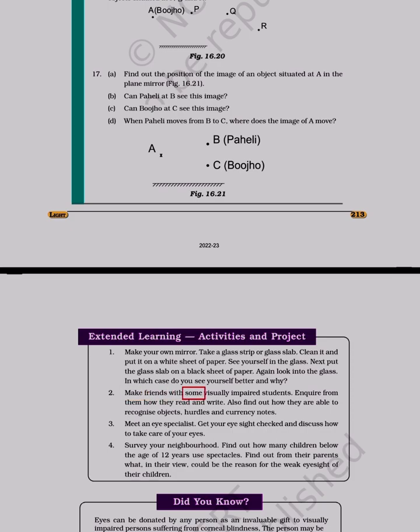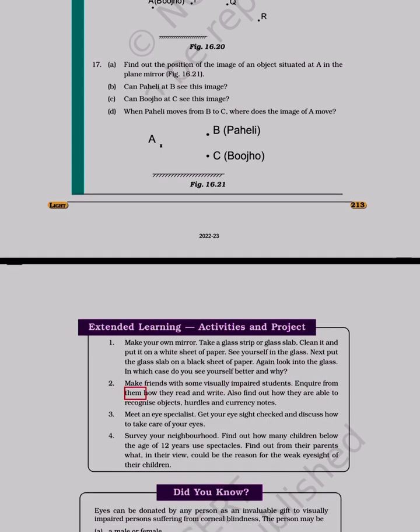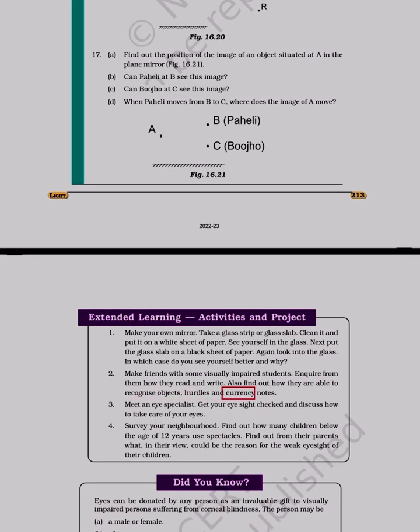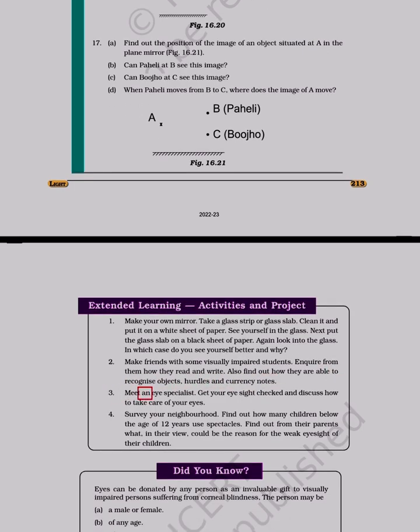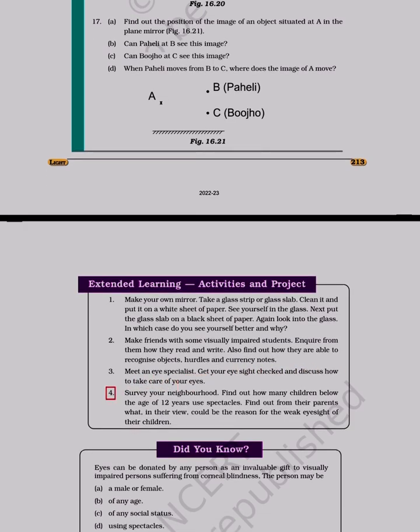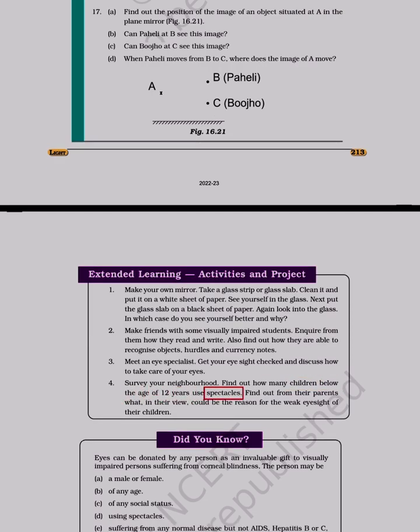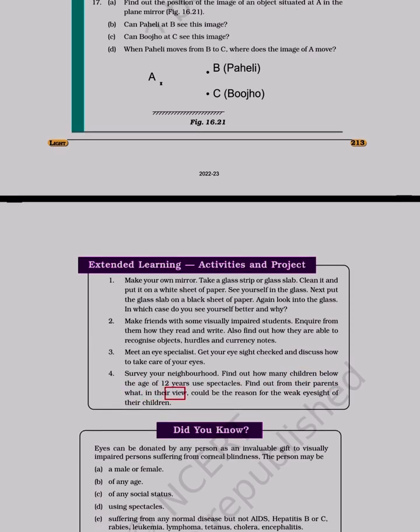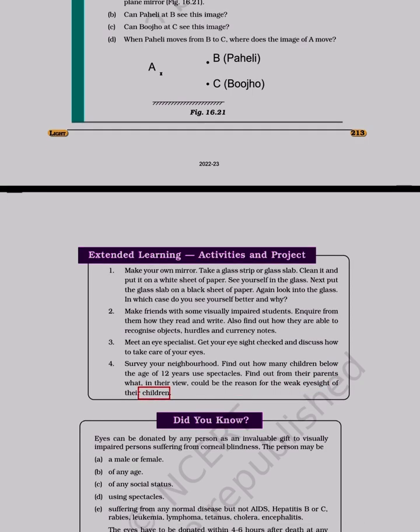2. Make friends with some visually impaired students. Inquire from them how they read and write. Also find out how they are able to recognize objects, hurdles and currency notes. 3. Meet an eye specialist. Get your eyesight checked and discuss how to take care of your eyes. 4. Survey your neighborhood. Find out how many children below the age of 12 years use spectacles. Find out from their parents what, in their view, could be the reason for the weak eyesight of their children.